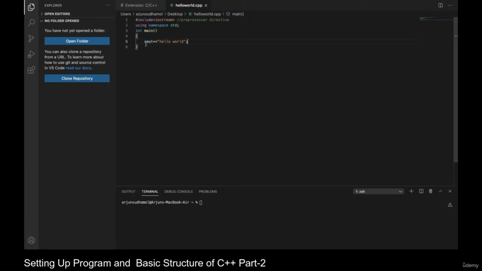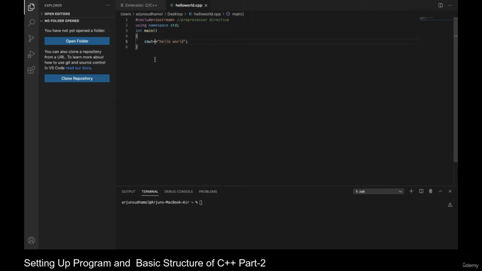cout is a command, or a function, which helps users print the values given in a cout statement. The syntax for using cout is that you use the cout keyword, then you use two less-than symbols pointing towards hello world, which means we will be printing this statement.